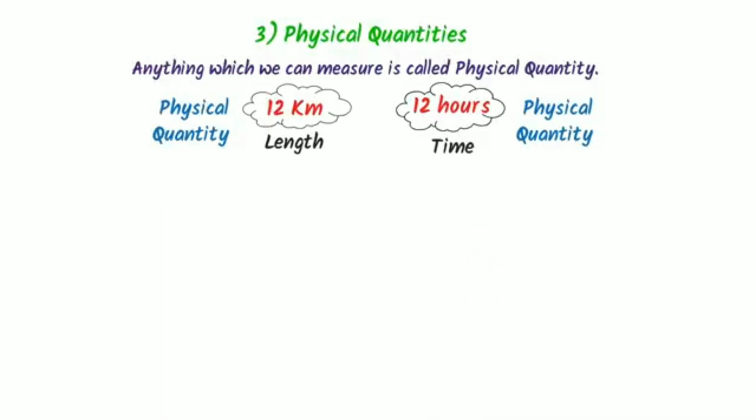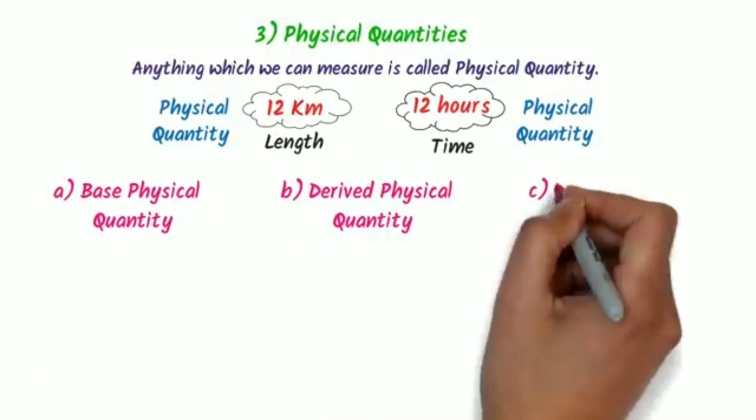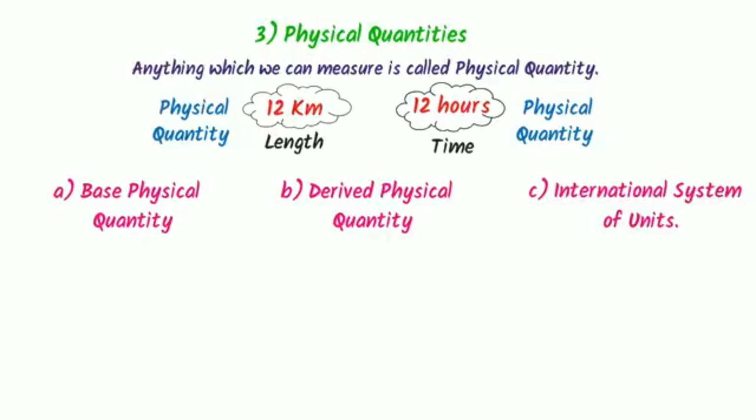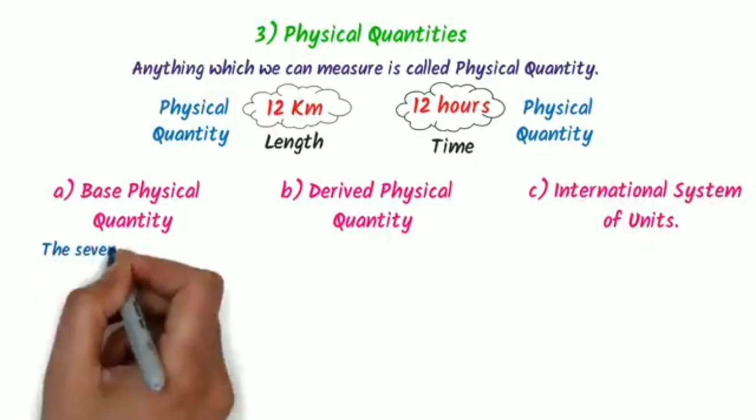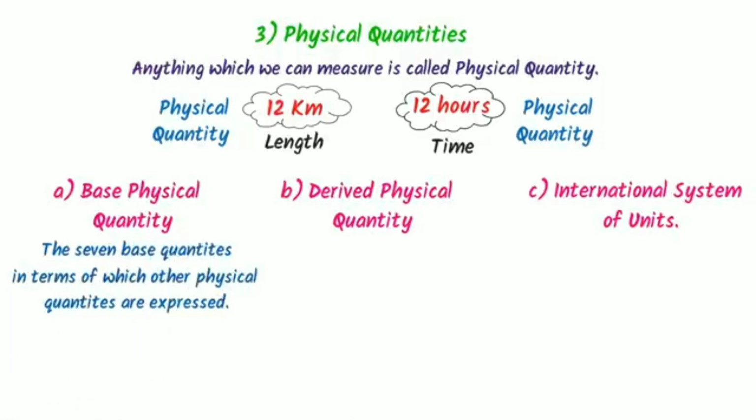This topic is divided into three subtopics like base physical quantities, derived physical quantities, and International System of Units. Now what are base physical quantities? Well, the 7 physical quantities in terms of which other physical quantities are expressed are called base physical quantities, like length, time.